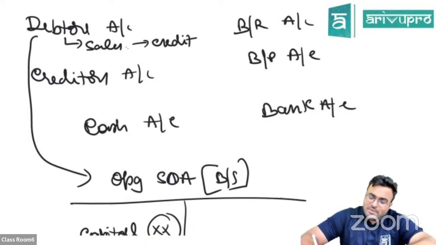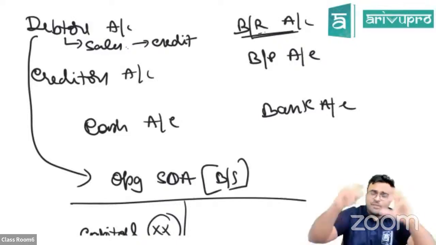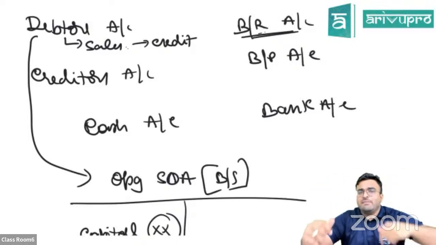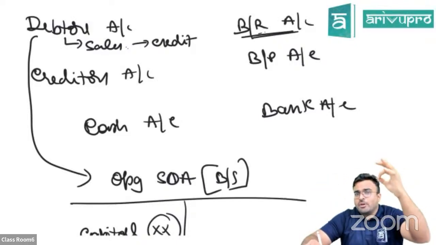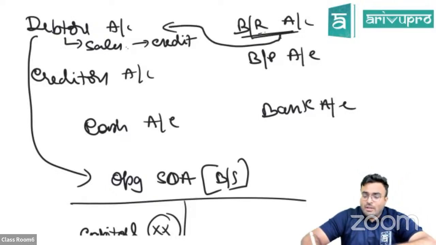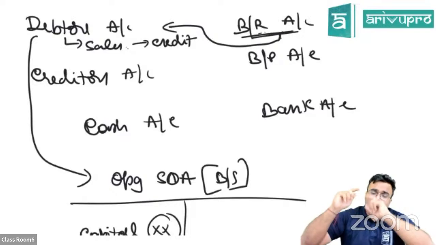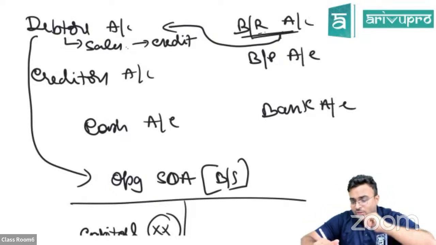Clear? Bills receivable account. Also, there might be things missing. Sometimes everything is given, but one thing is missing. That is a bill which is dishonored. The bill dishonored amount in the bills receivable account will impact the debtor account, because without closing this, you can't close the debtor account. Once you close that, you get the debtors account balance, then you can close it.